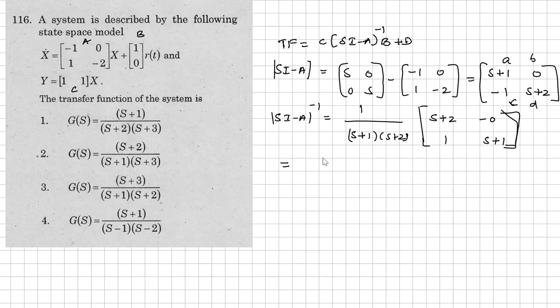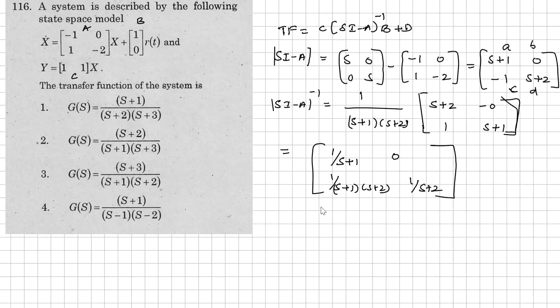So from this, if we resize it again, you will get S plus 2 gets cancelled, 1 by S plus 1 here, it will be 0, here 1 by S plus 1 into S plus 2, and here you will get 1 by S plus 2. So this will be the SI minus A inverse here. Now we'll multiply this with B.